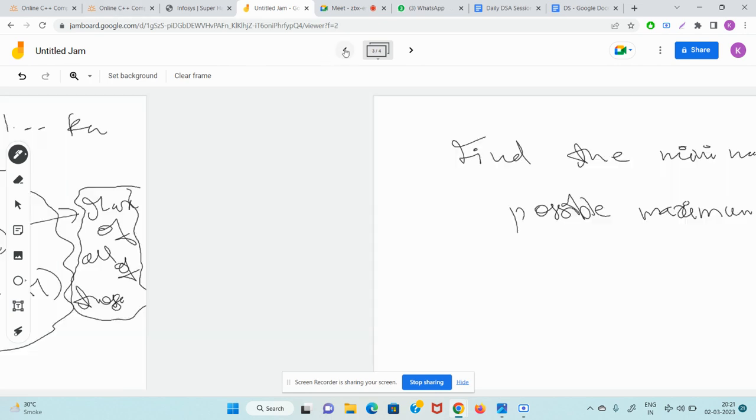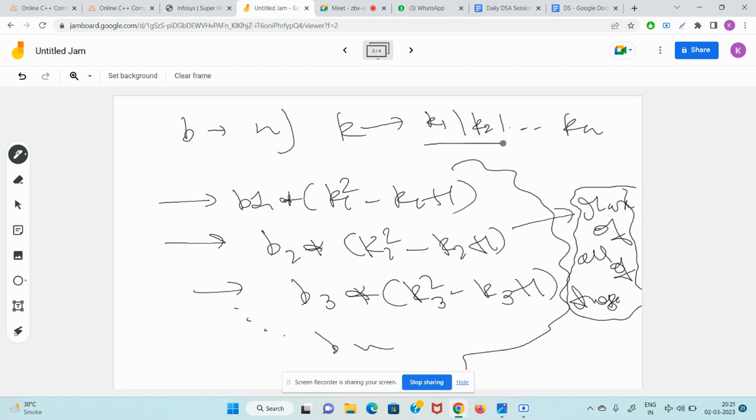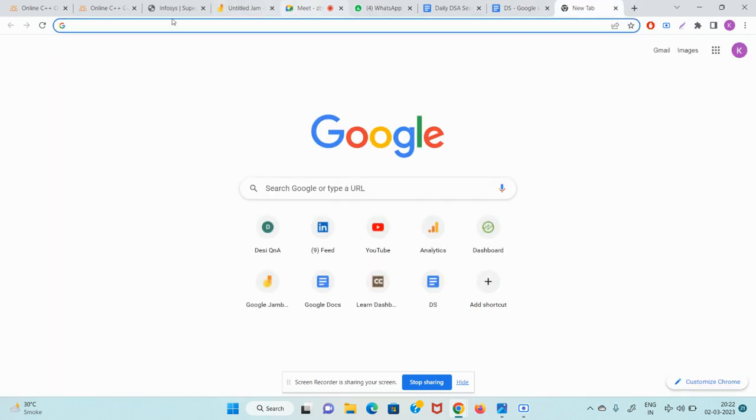Basically the person is saying divide k in such a way that the maximum which comes out becomes as small as possible. They are trying to say divide the k in such a manner such that the maximum which comes out becomes as small as possible. Got it? So I think I should write it in this